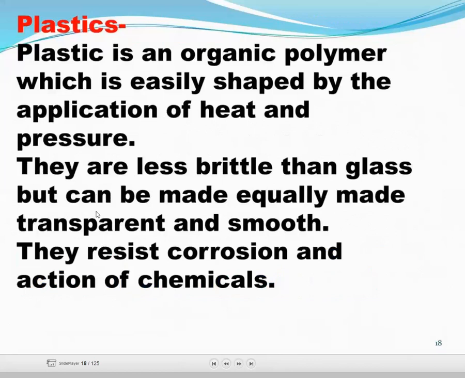Now we'll see what is a plastic. Plastic is an organic polymer which is easily shaped by the application of heat and pressure. Next, they are less brittle than glass but can be made transparent and smooth. They resist corrosion and action of chemicals.